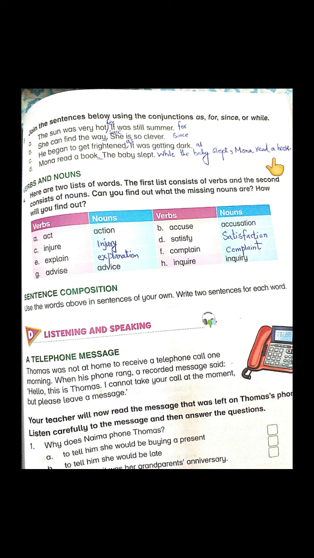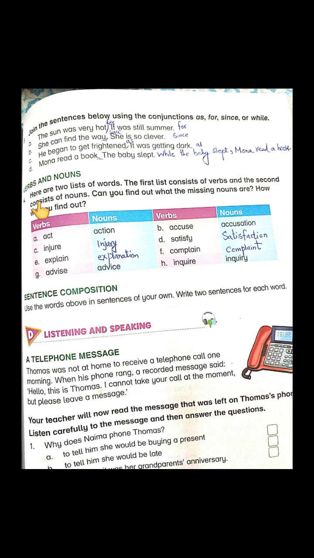Okay, students, the next exercise is about verbs and nouns. They said here is a list of words. The first list consists of verbs and the second consists of nouns. Can you find out what the missing nouns are?